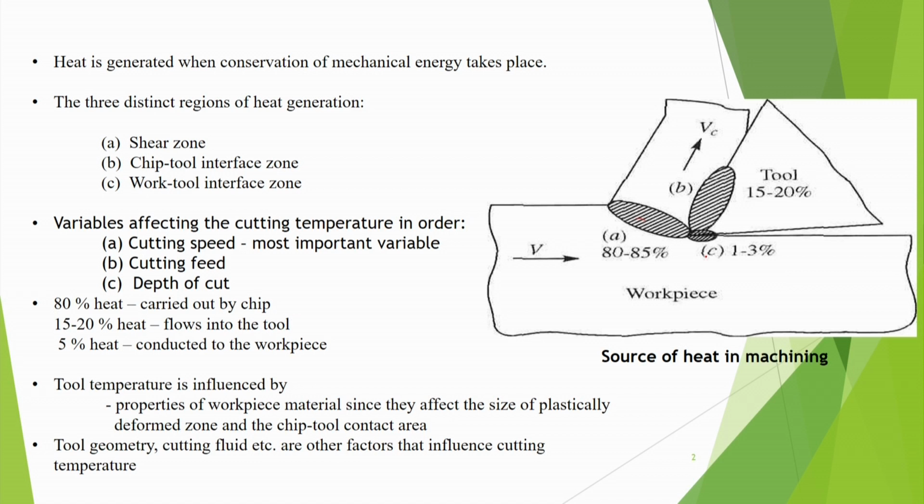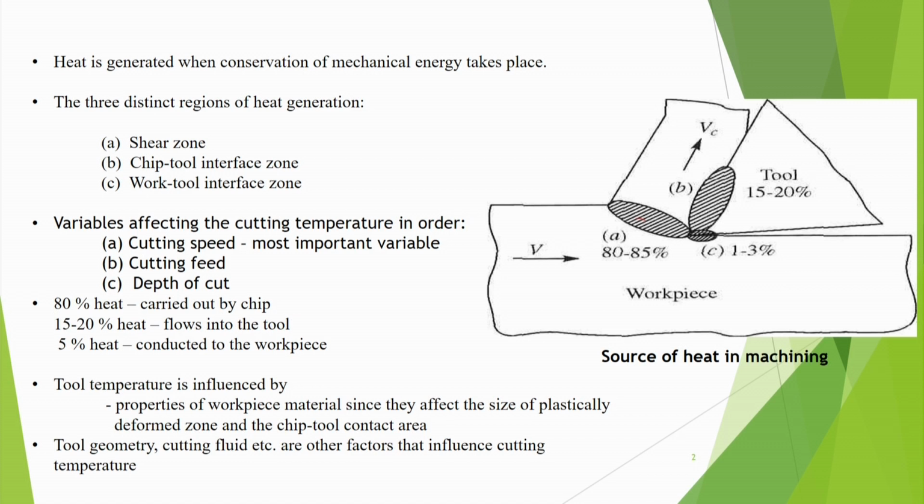Now, what are the main variables that affect the cutting temperature, in that particular order? One is the cutting speed. Cutting speed is the most important variable. Suppose we increase the cutting speed, then the heat generation will increase, and accordingly the temperatures will also increase. So, cutting speed is the most crucial parameter. Number 2 is the cutting feed. Feed also, if it increases, then the temperature will increase, but feed's effect may not be as significant as that of the cutting speed. Then depth of cut also has some influence on the cutting temperature.